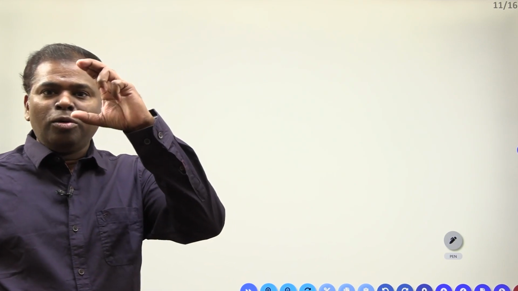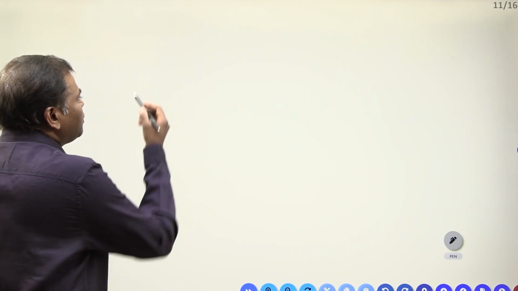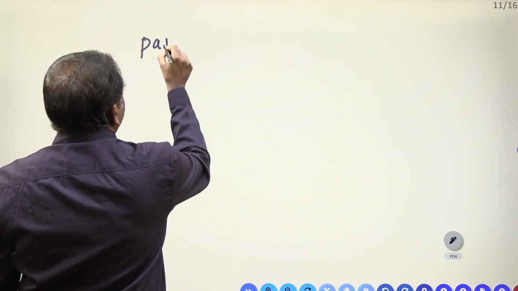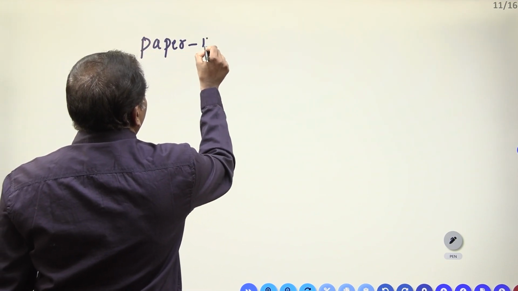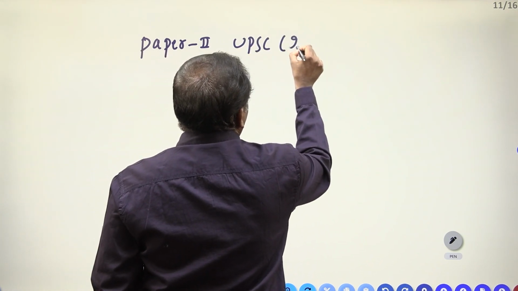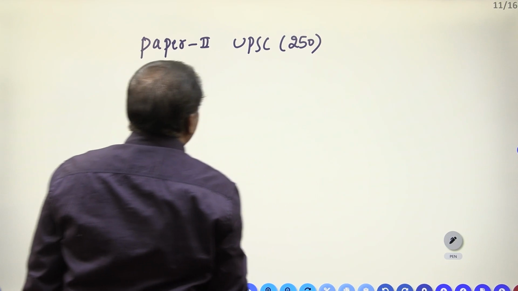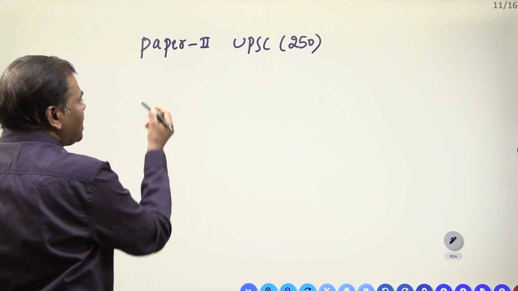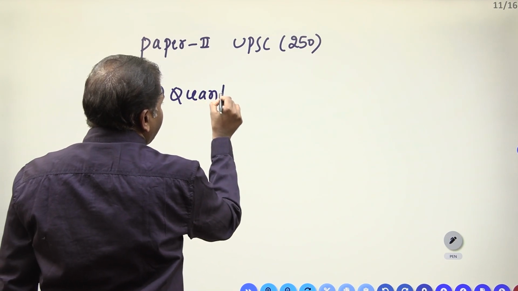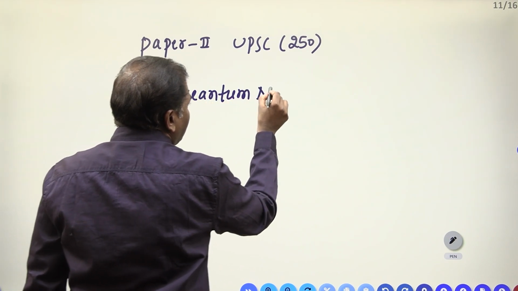In paper 2, whatever modern physics you learn in your final year, if you learn it properly, you will get the 250 marks. Paper 2 in UPSC has a total of 250 marks. How many sub-chapters are there? The first one is quantum mechanics.